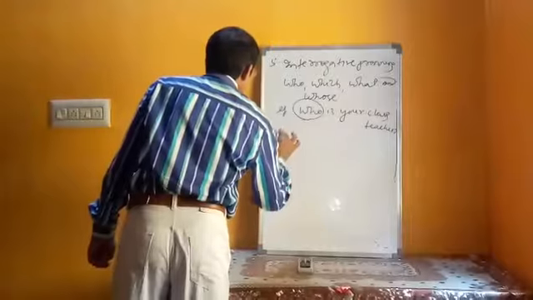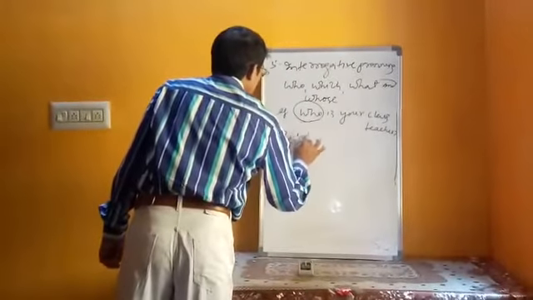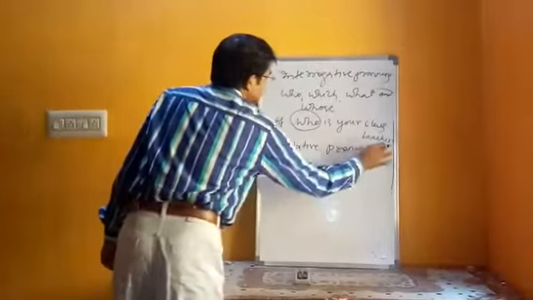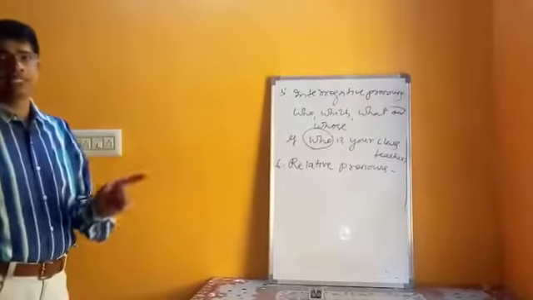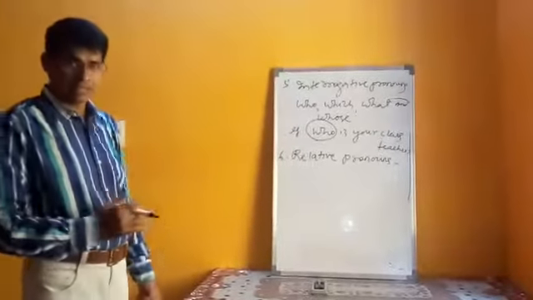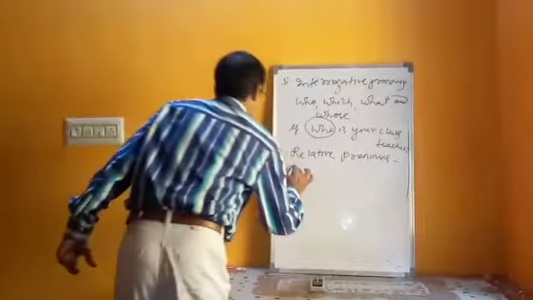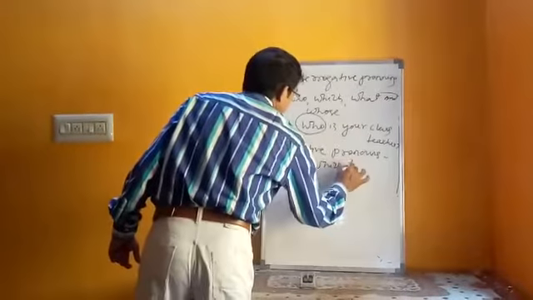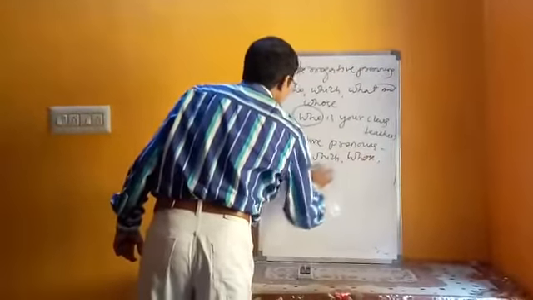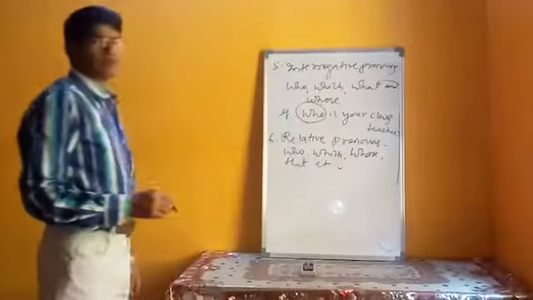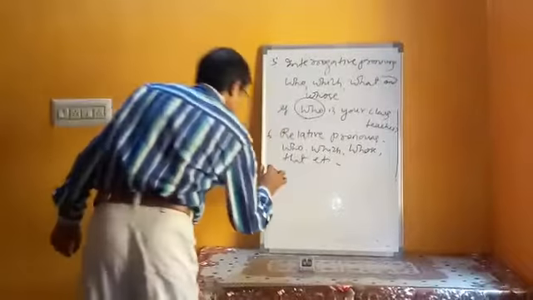The next one is relative pronouns. They are used to show the relationship between two sentences, or they are used to join or combine two sentences also. Who, which, whose, that, etc. are known as relative pronouns. They are used to join two sentences. How?